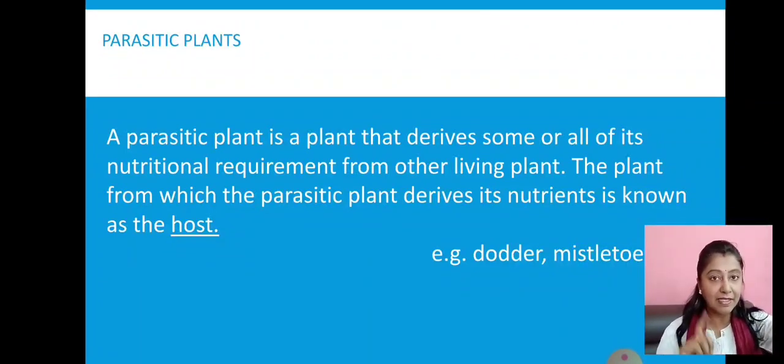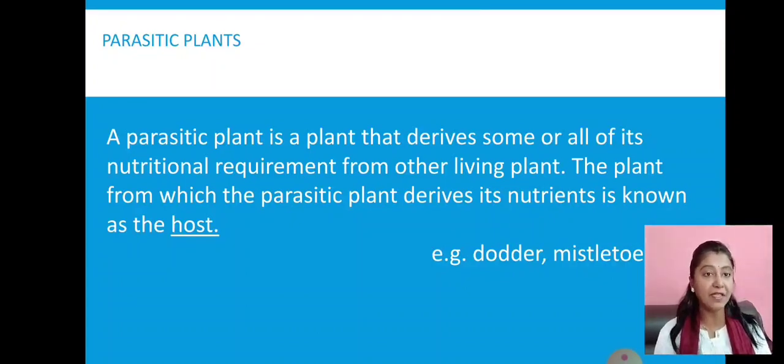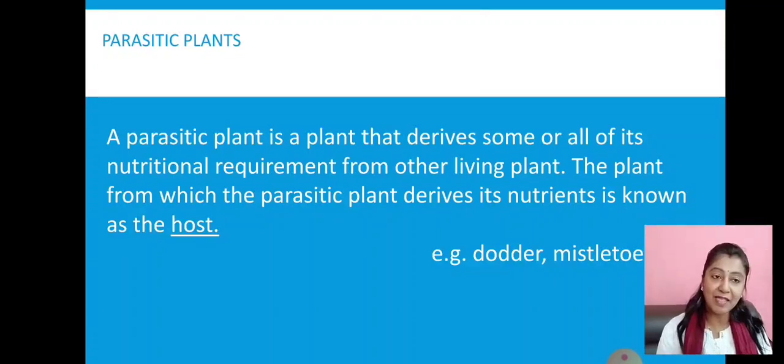In the same way, a parasitic plant is a plant that derives some or all of its nutritional requirement from another living plant. The plant from which the parasitic plant derives its nutrients is known as the host. Examples are dodder, also known as cuscuta, mistletoe, and even Rafflesia, the largest flower.